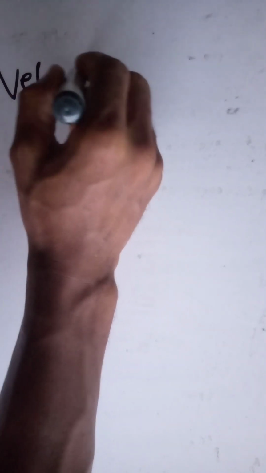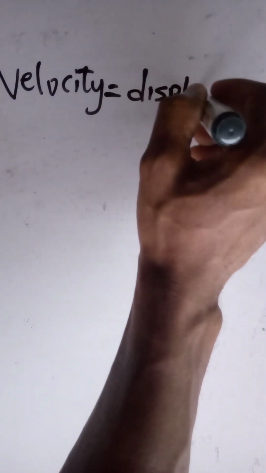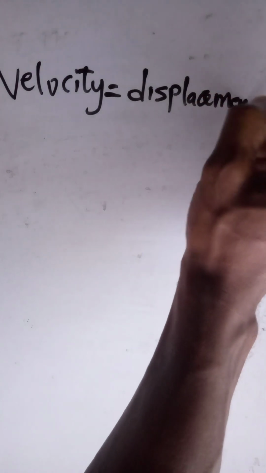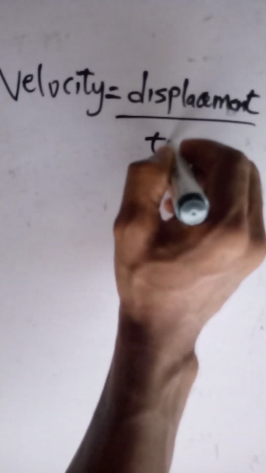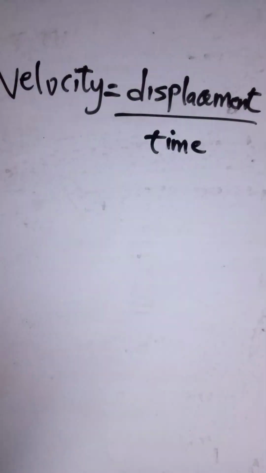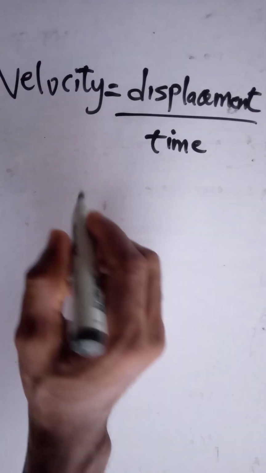Next, let's look at the dimension for velocity. The formula for velocity is displacement over time. Now, displacement is a distance traveled in a specified direction.